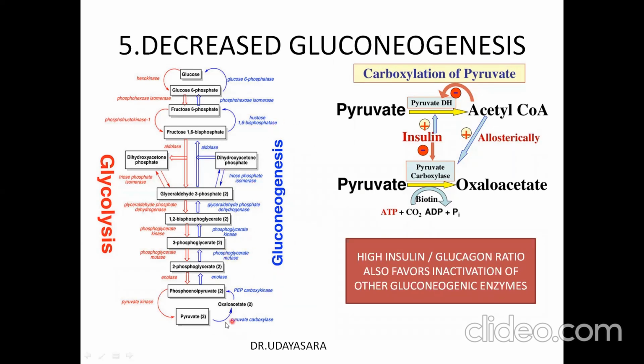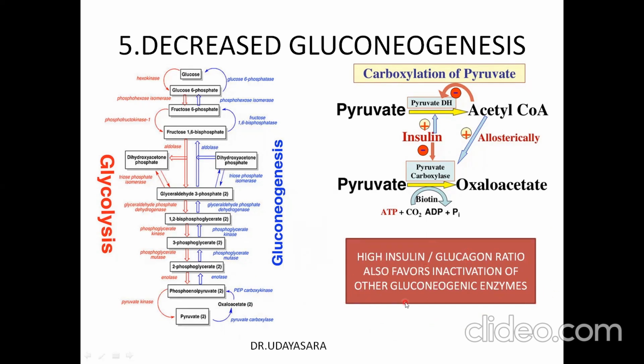The first step in gluconeogenesis is pyruvate carboxylase. Acetyl-CoA is an allosteric activator of pyruvate carboxylase. Here, the acetyl-CoA is very much reduced because it is utilized for the synthesis of fatty acid. So the high insulin and glucagon ratio also favors the inactivation of the other gluconeogenic enzymes.